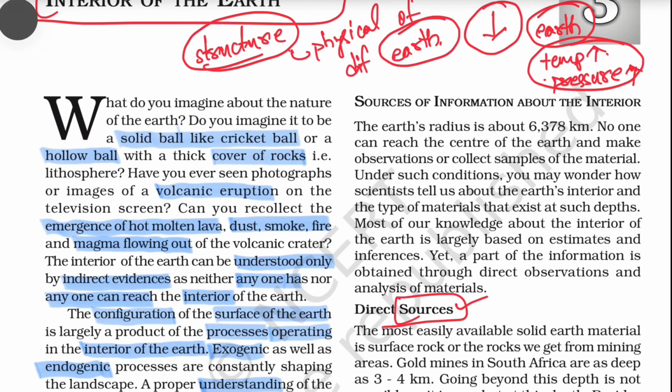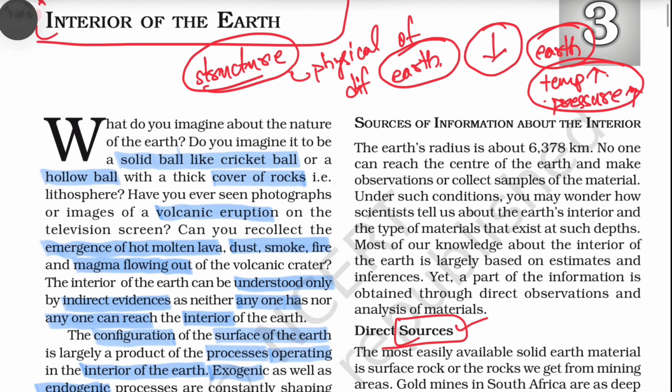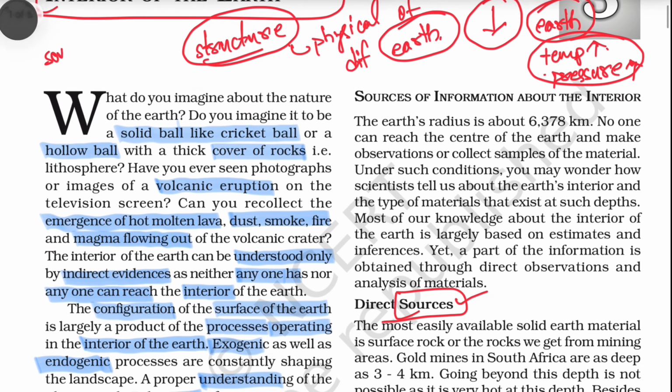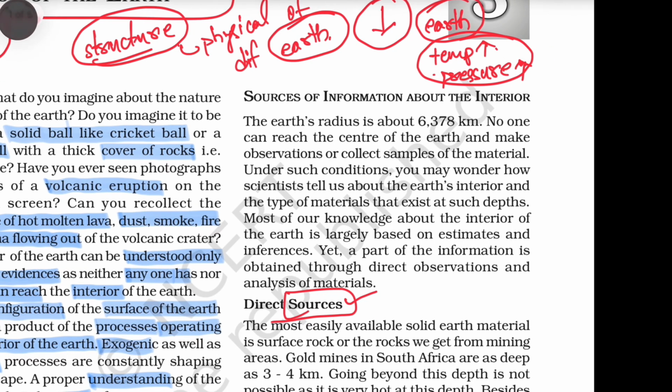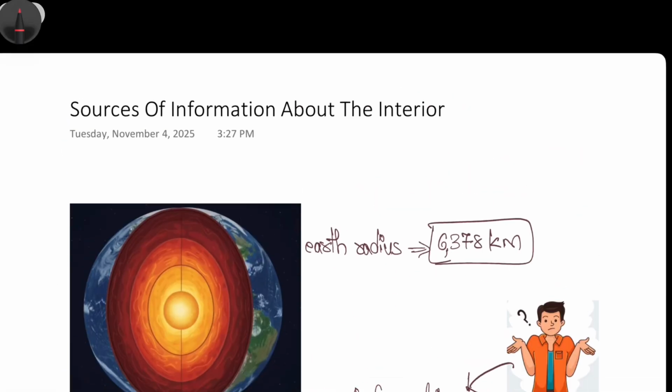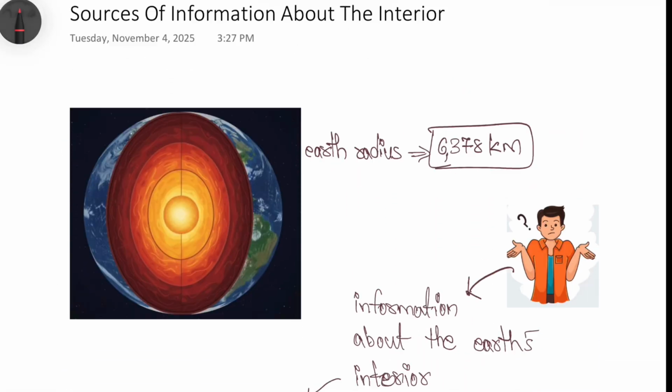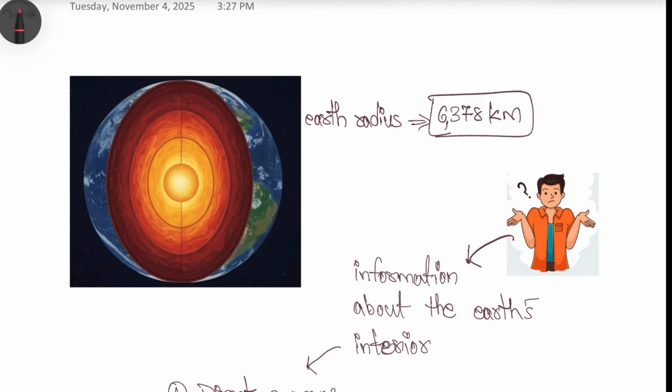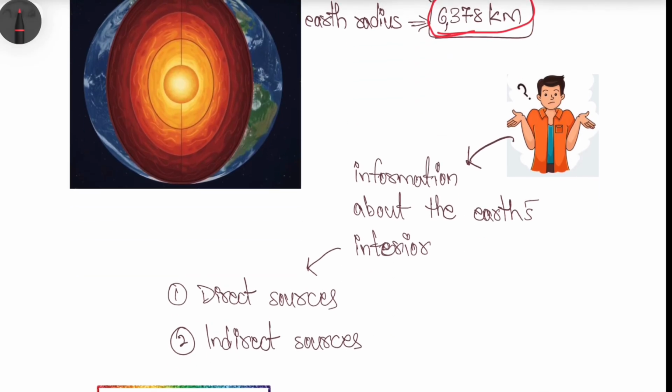To understand all these things, we are dealing with the sources here. So what are the sources that helped us find the actual characteristics of the internal structure of the earth? The earth has a radius of about 6378 kilometers, up to the core region.